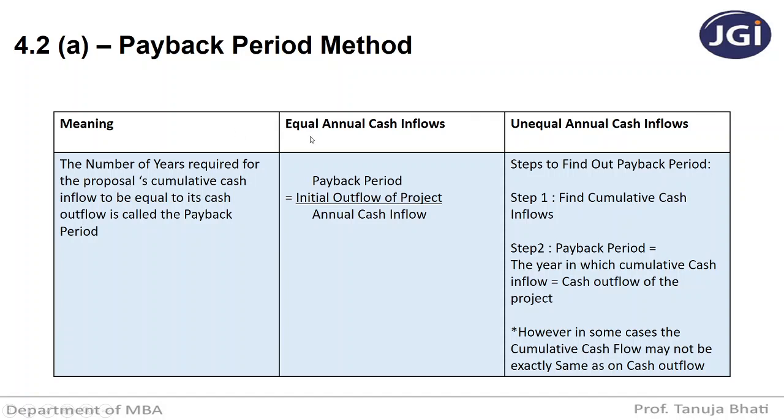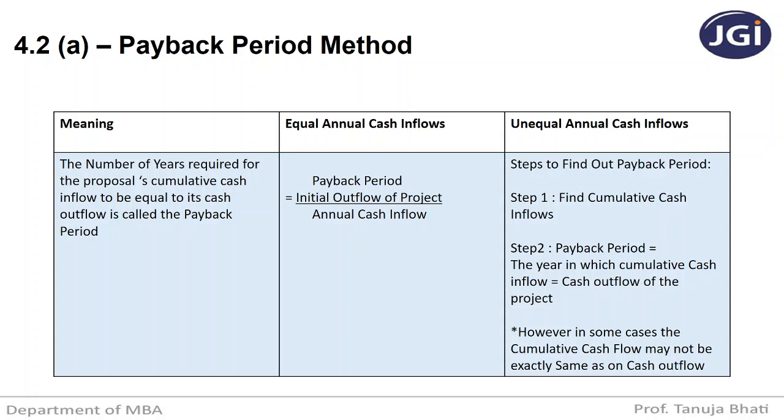Next. Many a time when you invest in a project or any investment plan, every year that plan can give you a cash inflow which is equal in amount. That means the cash inflow in the first year will be equal to the cash inflow in the second year, third year, fourth year, fifth year, till the project is fetching you returns.